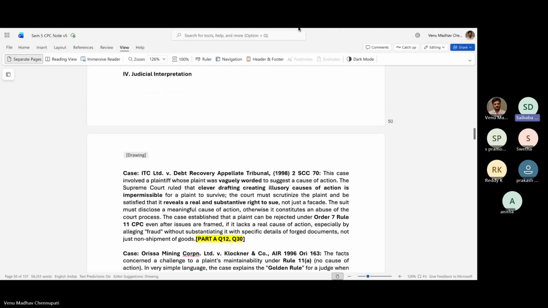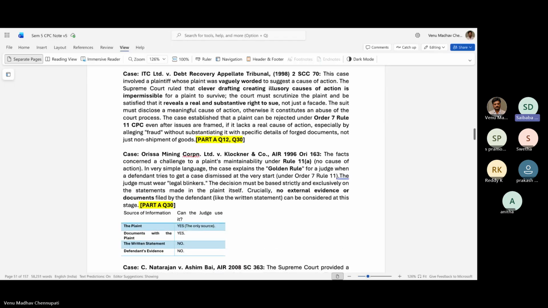There are some case laws. Here, 4 case laws are given. The first one is ITC Limited versus Debt Recovery Tribunal. In this case, the cause of action is not properly given. As per Order 7, Rule 11, it can be rejected if the issues are not properly framed. Here in this case, there is not a real cause of action. It is only a fictitious cause of action, alleging a fraud. Then it was rejected.